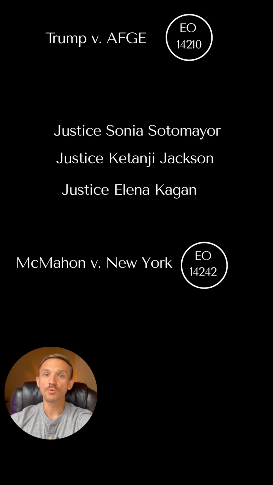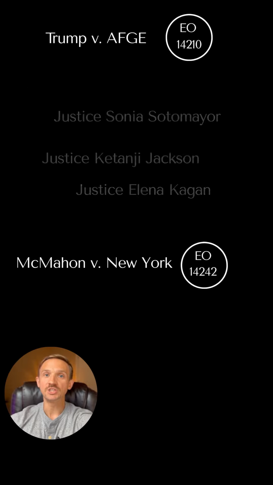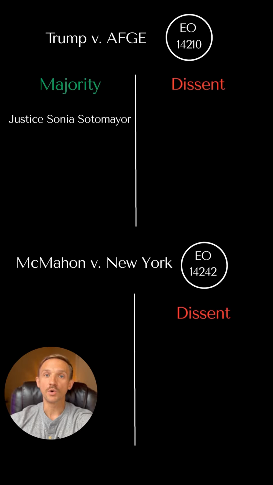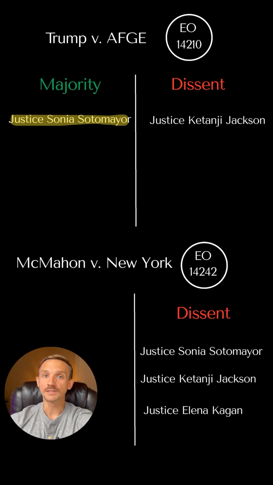What's especially notable is how the court's liberal justices split on these cases. In AFGE, Justice Sotomayor joined the majority in lifting the injunction, while only Justice Jackson dissented. But in McMahon, all three liberal justices dissented, with Justice Sotomayor writing the dissent. Why the difference? The key distinction lies in the content of the executive orders.